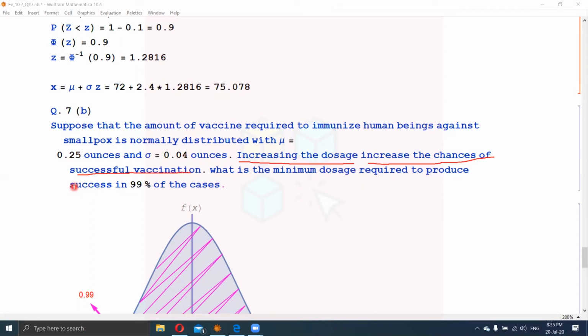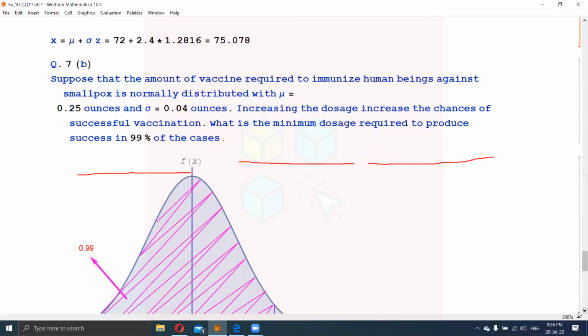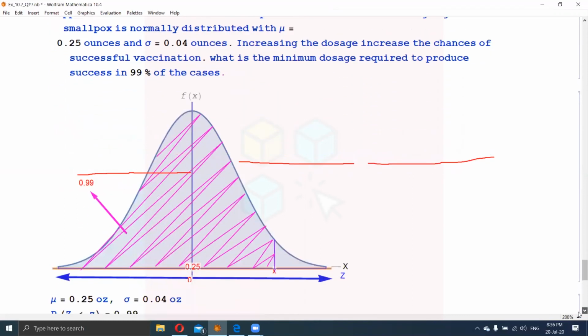The success is in 99%, and success occurs by increasing the dosage, which increases the chances of successful vaccination. So if we want to find the success, then we have to increase the dosage of the vaccination.